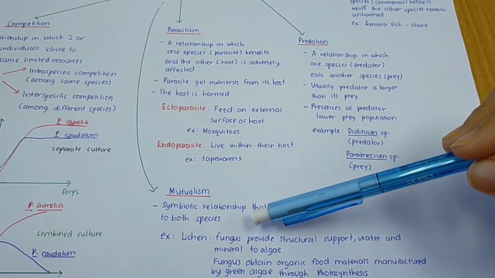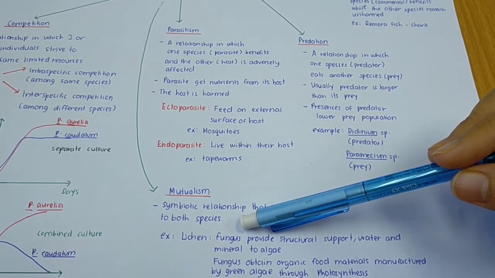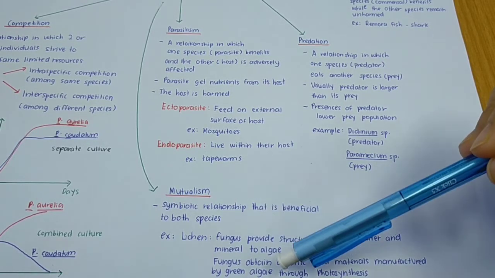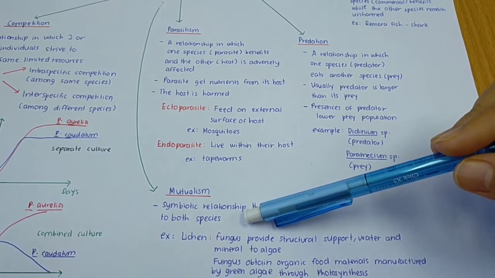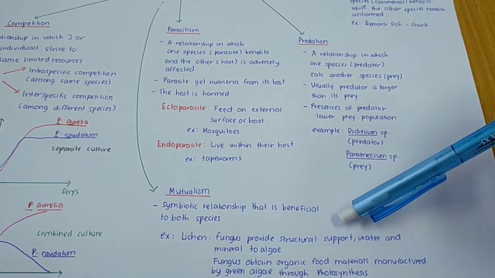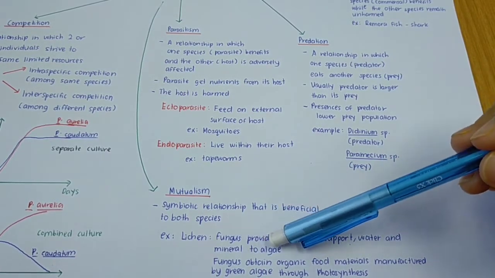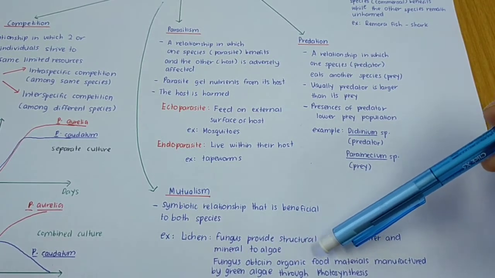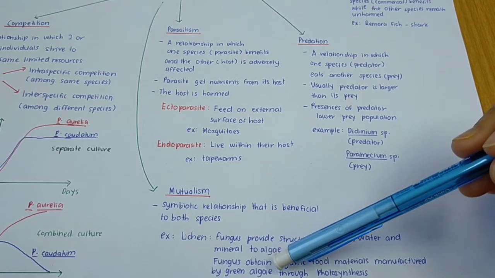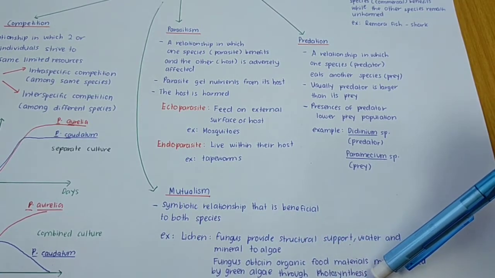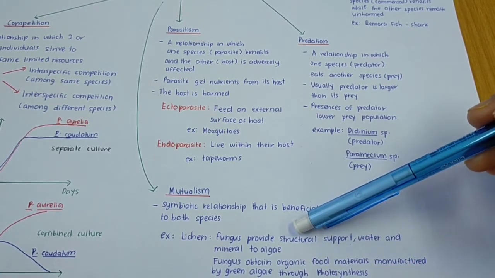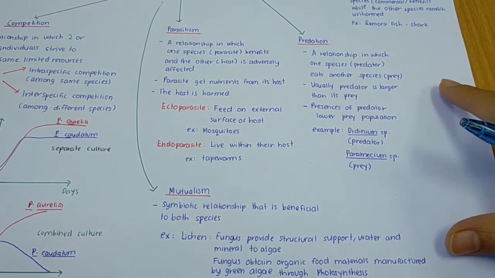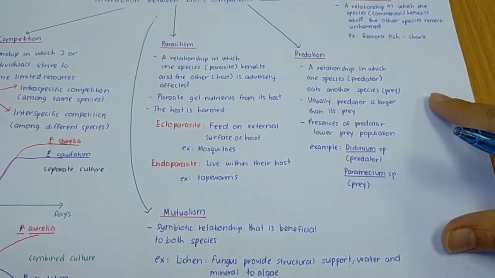What is lichen? It is an association between fungus and green algae. The fungus provides structural support, water and minerals to the algae, but the fungus obtains organic food material manufactured by the green algae through photosynthesis. So both fungus and algae get benefit. That's why this is what we call mutualism.